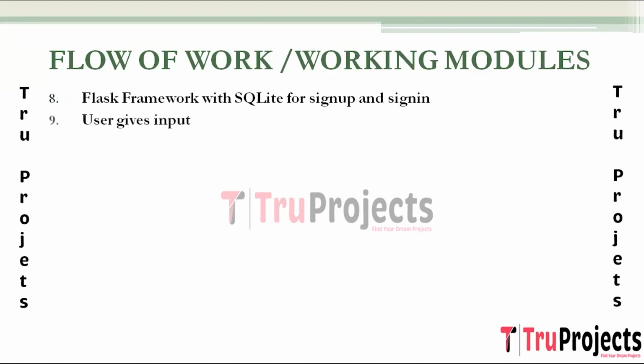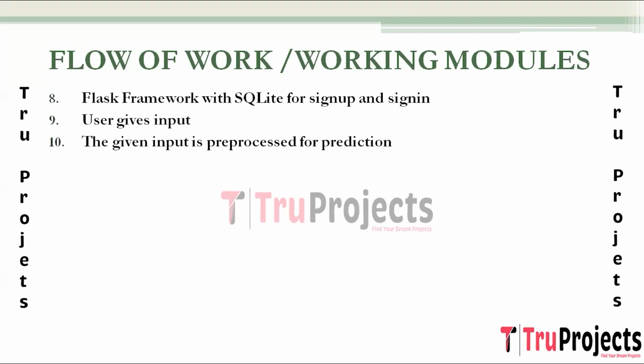The next step is user gives input. To a web interface, users provide input related to mental health. This input module includes text describing their feelings, experiences, and thoughts. The next step is the given input is pre-processed for prediction. The user input undergoes pre-processing steps similar to the initial data processing. This module ensures the input is in a format compatible with the model's expectations.